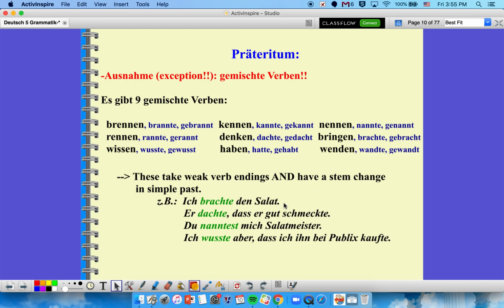So if you look at these Beispiele here, ich brachte den Salat, I brought the salad. Er dachte, dass es gut schmeckte. He thought that it tasted good. Look at schmeckte here being just a regular weak verb and having that weak verb past tense ending. Du nanntest mich Salatmeister. So you called me the salad master. Und ich wusste aber, dass ich ihn bei Publix kaufte. So I knew that I had bought it at Publix. So just a little salad humor there.